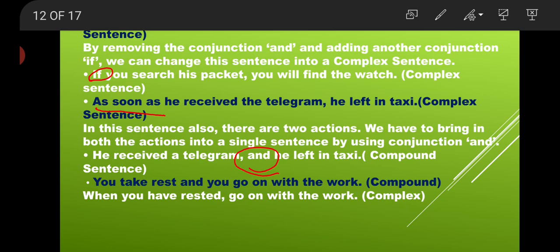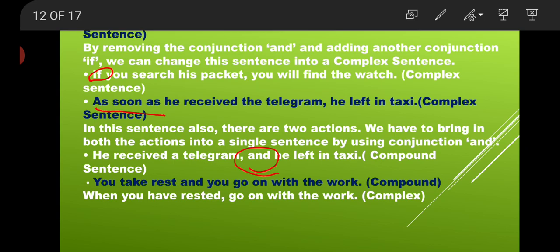Students, always remember one thing: in a compound sentence, two different sentences are joined by making it meaningful, and these are all complete sentences where two different clauses are there. But the subordinate clause is what we use for the complex sentence, where one sentence is incomplete and by making it complete we use the connector accordingly.